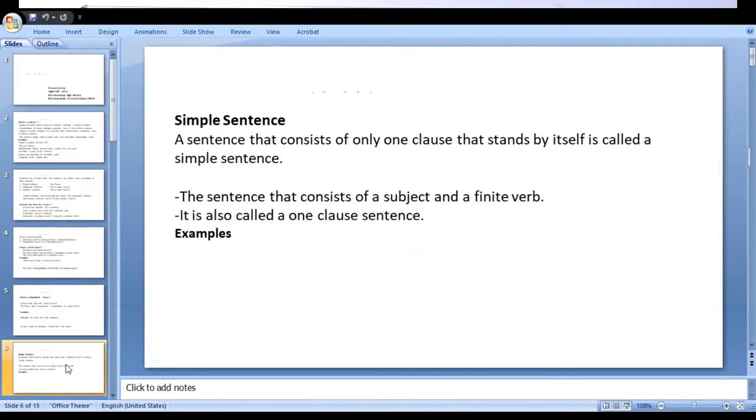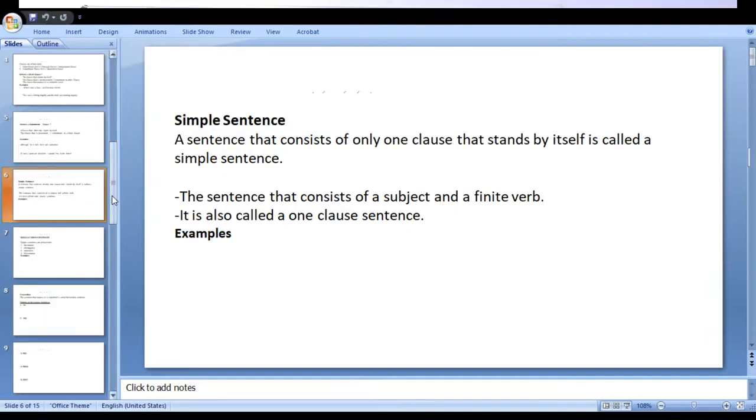Then we will discuss the simple sentence. What do you mean by a simple sentence? Who can say? Very good. A sentence that consists of only one clause and that stands by itself is called a simple sentence. Very simple. That means a sentence that consists of a subject and a finite verb is also known as a simple sentence. And a simple sentence is also called a one clause sentence. Okay, dear children?